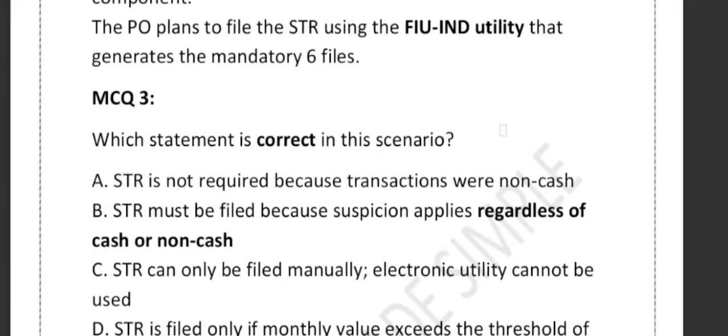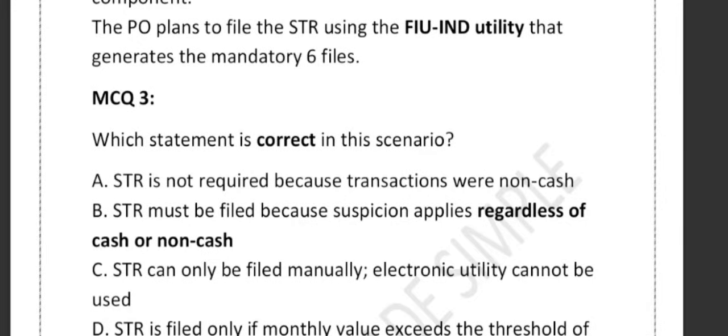Option A says that STR must be filed. STR is not required because transactions were non-cash. B says that STR must be filed because suspicion applies regardless of cash or non-cash. C says STR can only be filed manually. And D says STR is filed only if monthly value exceeds the threshold of 10 lakh.